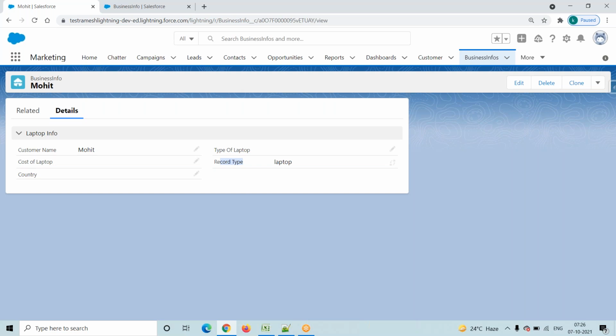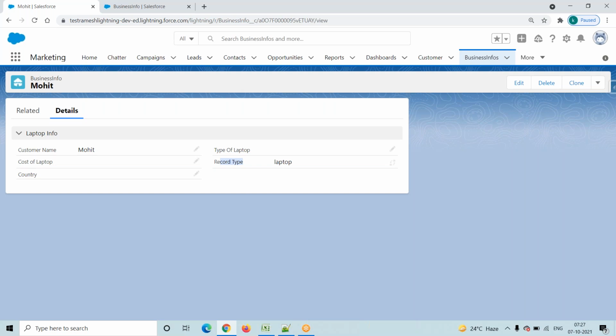So whenever we are collecting the addresses, address is a custom object. Whenever we collect the addresses from the customer, we differentiate whether it is a US address or an address other than the US. In the address custom object, we created two record types. One is the US record type and another one is the international record type.